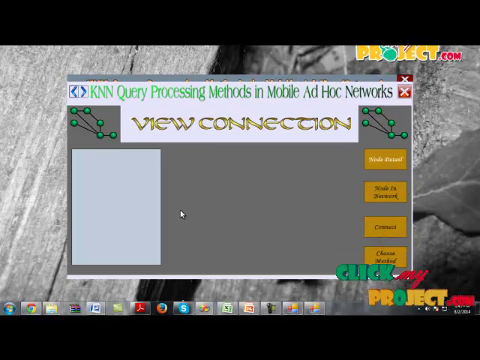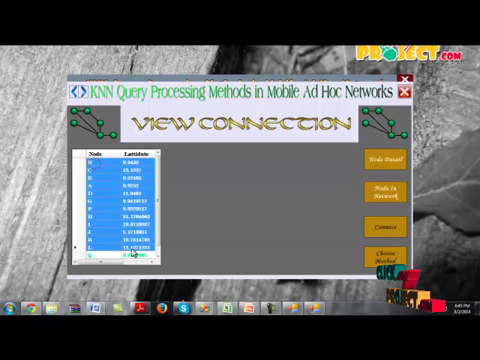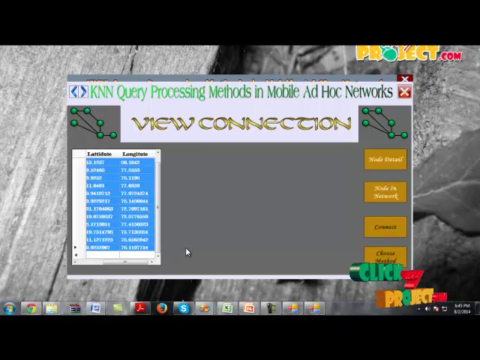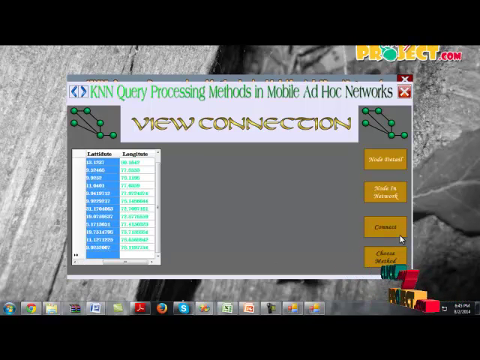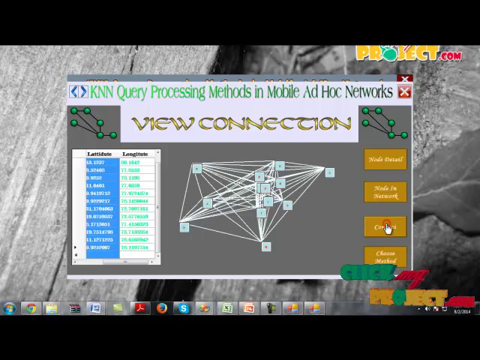Next you should click node creation and then click node detail. The details of the node, the latitude and longitude of the node, will be shown, and then the node list will be created and the node connection will be established by clicking the connection.